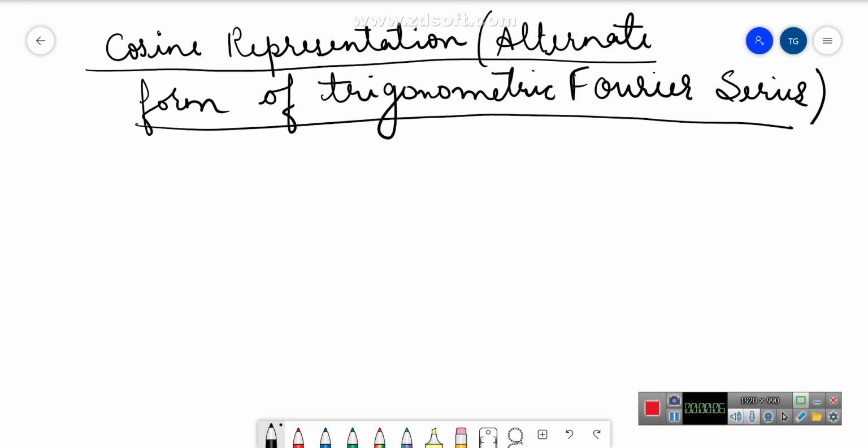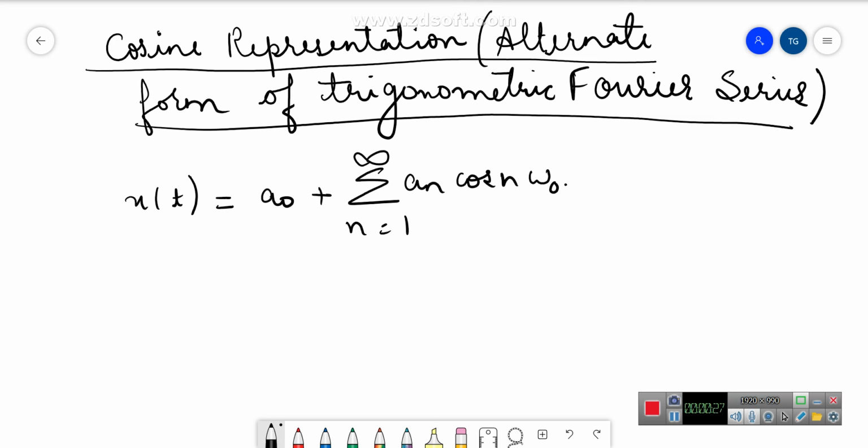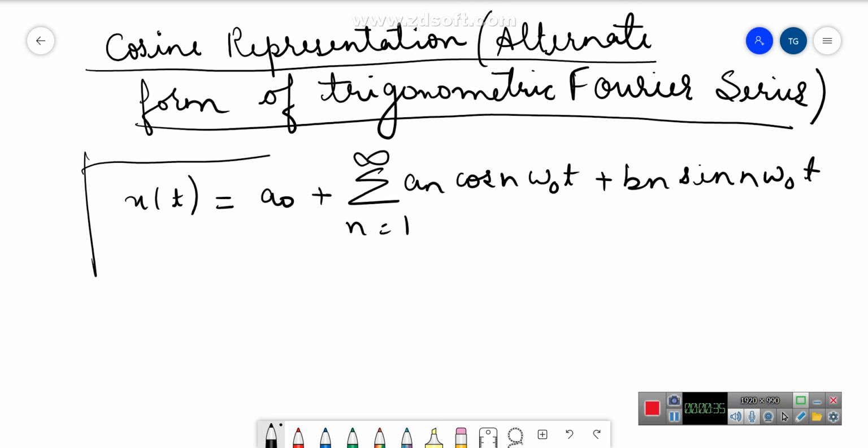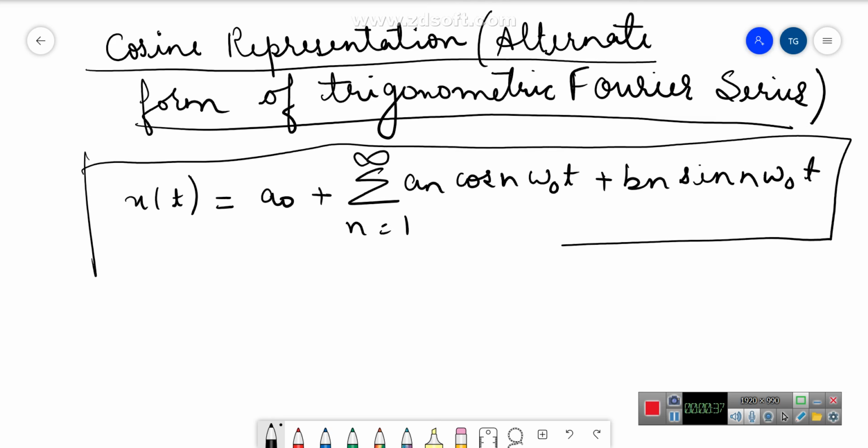In this video, we will see cosine representation, that is nothing but an alternate form of trigonometric Fourier series. And we know how the trigonometric Fourier series is represented. It is given by x of t is equal to a naught plus summation of n equals 1 to infinity a n cos n omega naught t plus b n sin n omega naught t. So this is my trigonometric Fourier series representation, and we know this contains sine and cosine terms of equal frequencies.